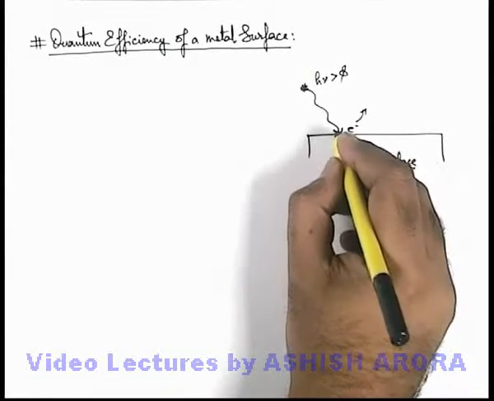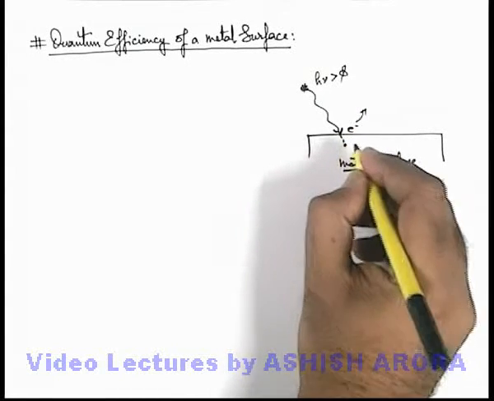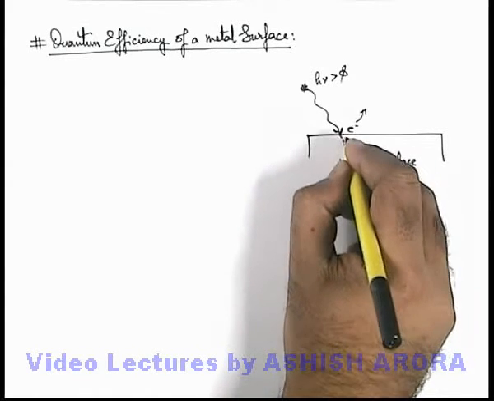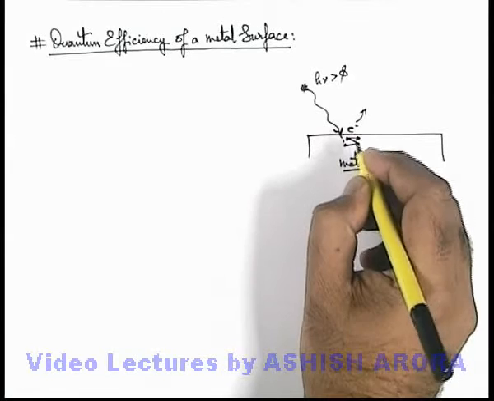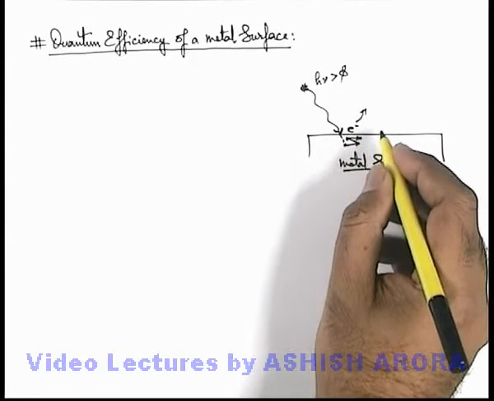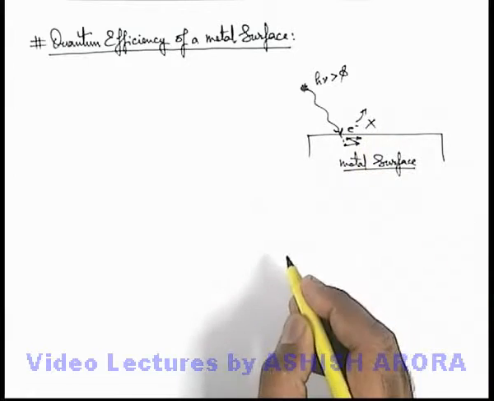Because it may be possible that when the photon is absorbed, the electron may lose its maximum energy in internal collisions and will not be left with a sufficient amount of energy to overcome the work function. Then no electron will be ejected.